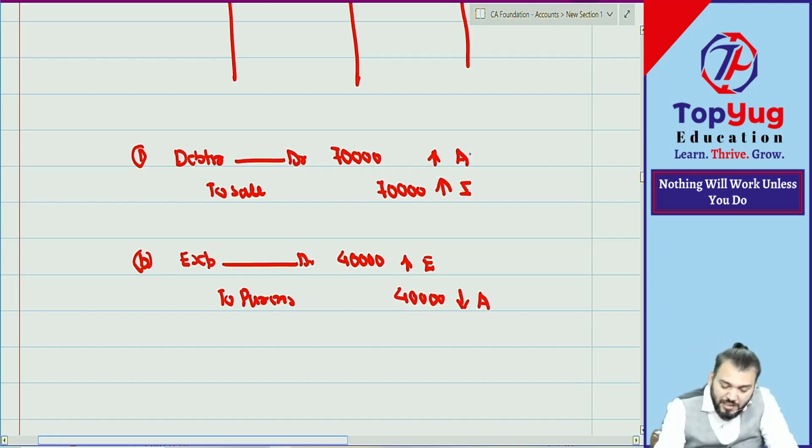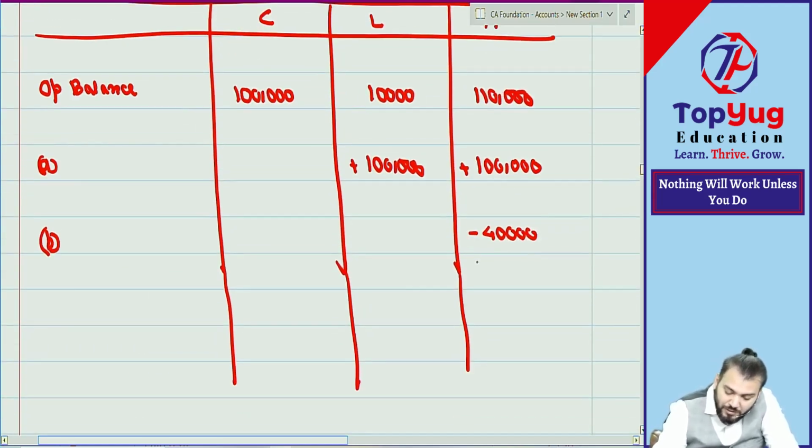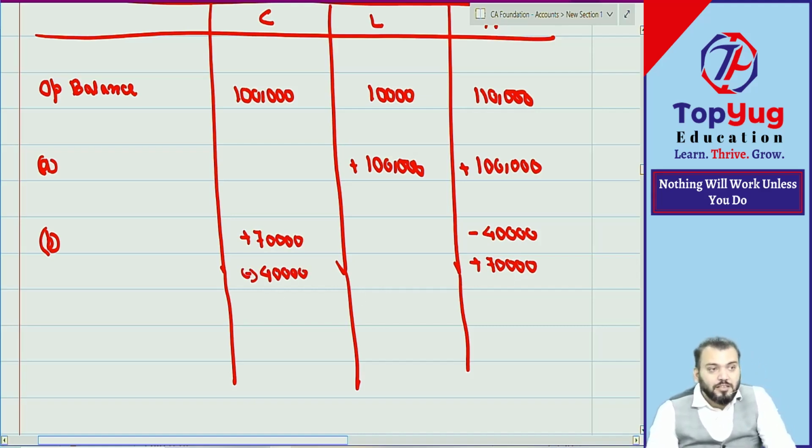Correct. Means your asset will increase by what? 70 and decrease by what? 40. Correct. So can we say your asset will also increase by 70,000? Correct. Your income increases by how much? 70,000. And your expense increases by what? 40,000. Ultimately the effect is what? 30,000 effect. 30,000 effect. Understood now?